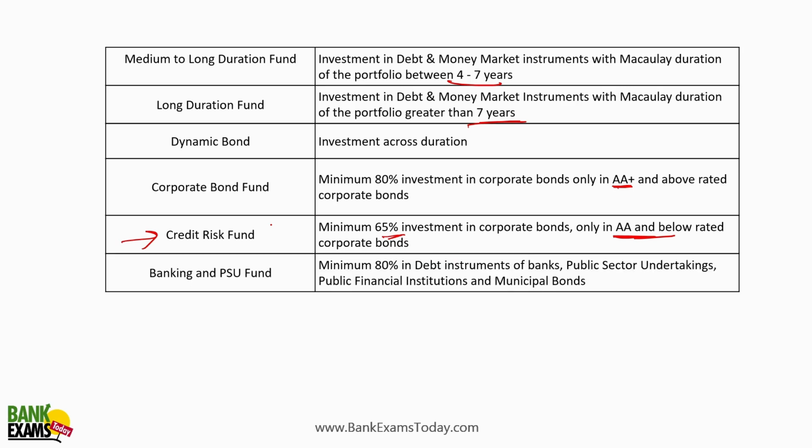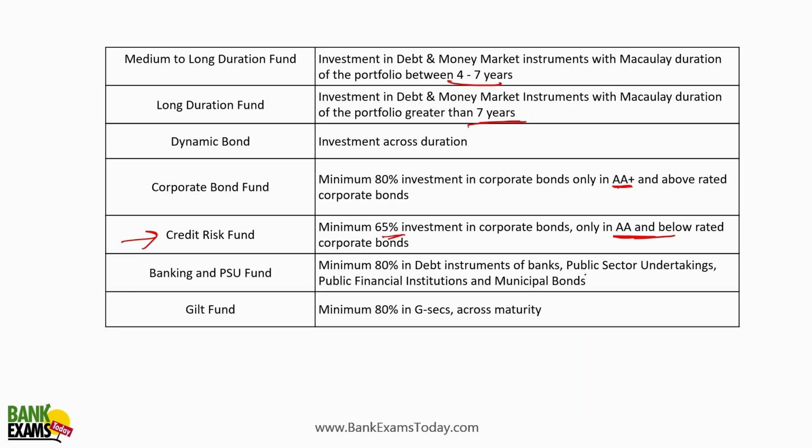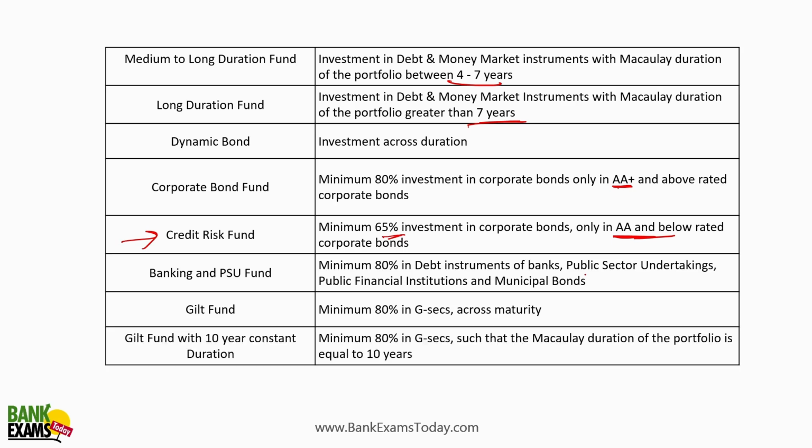Banking and PSU fund. In the banking and PSU fund, minimum 80% is invested in debt instruments of banks, public sector undertakings, public financial institutions and municipal bonds. At least 80% is invested in these kinds of assets. In the gilt funds, minimum 80% in government securities across maturity is invested. Gilt funds means the money is invested in government securities.